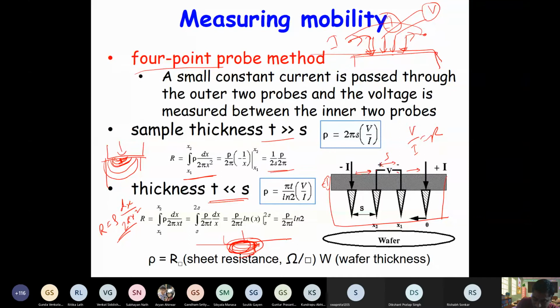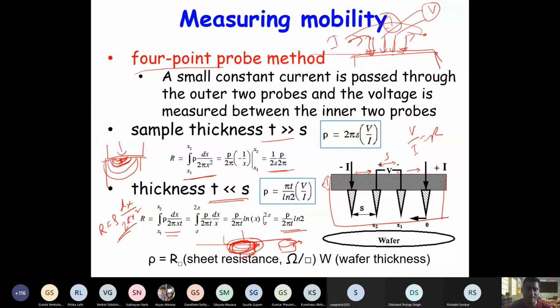The current is moving from this interface in all directions, and that's what you integrate. So you get an expression something like rho log 2 by 2 pi t. So it depends on the sample thickness, and from that you can measure the resistivity of the semiconductor.